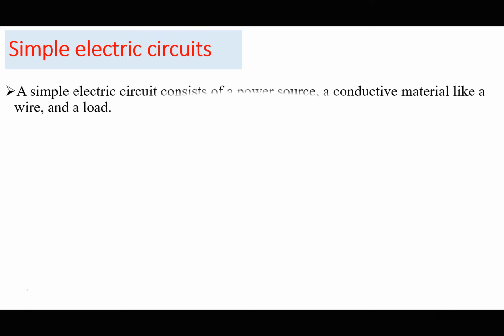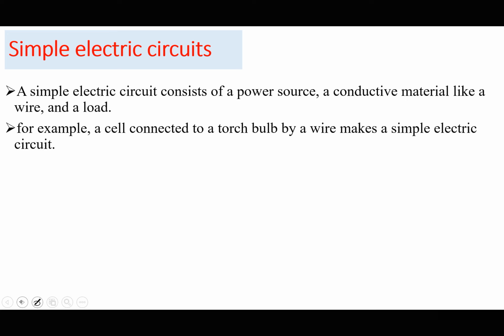So a simple electric circuit consists of a power source, a conductive material like a wire, and a load. The load is where the power is going to be used or dissipated. So for example, a cell connected to a torch bulb by a wire makes a simple electric circuit.